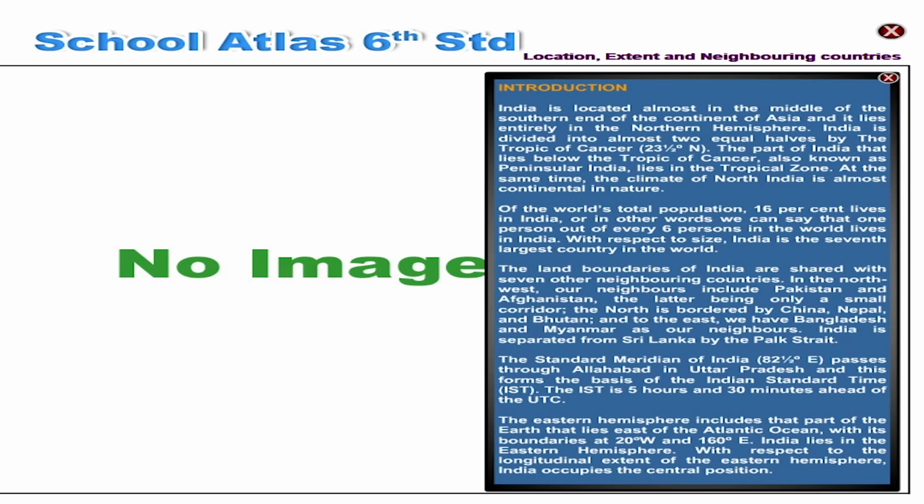Of the world's total population, 16% lives in India, or in other words, we can say that 1 out of every 6 persons in the world lives in India. With respect to size, India is the 7th largest country in the world. The land boundaries of India are shared with 7 other neighboring countries.